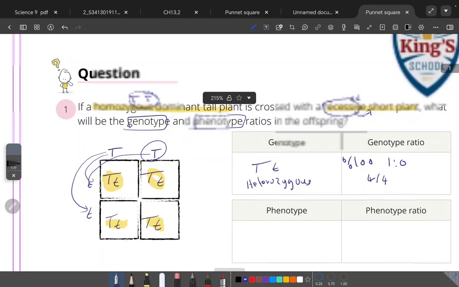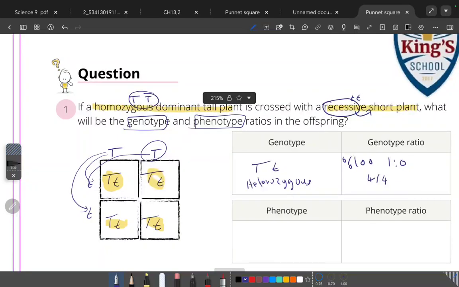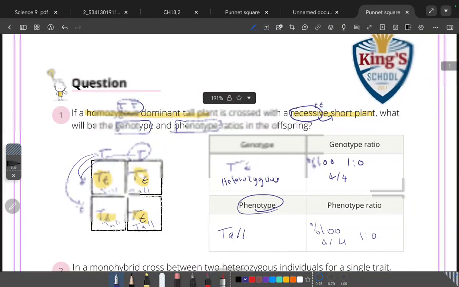For the phenotype, T capital, T small, as we know, is tall, so the phenotype is tall in 100%, because that one is tall, that one is tall, that one is tall, that one is tall. So 100% is tall, 4 out of 4.